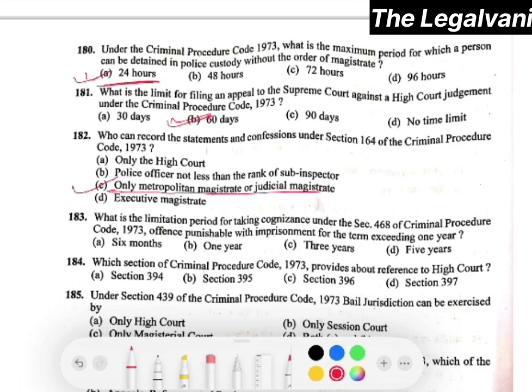What is the limitation period for taking cognizance under section 468 of CRPC for an offence punishable with imprisonment for a term exceeding 1 year? Here the right answer will be option C, that is 3 years. Question number 184. Which section of CRPC provides for reference to High Court? The right answer will be section 397, option number D.